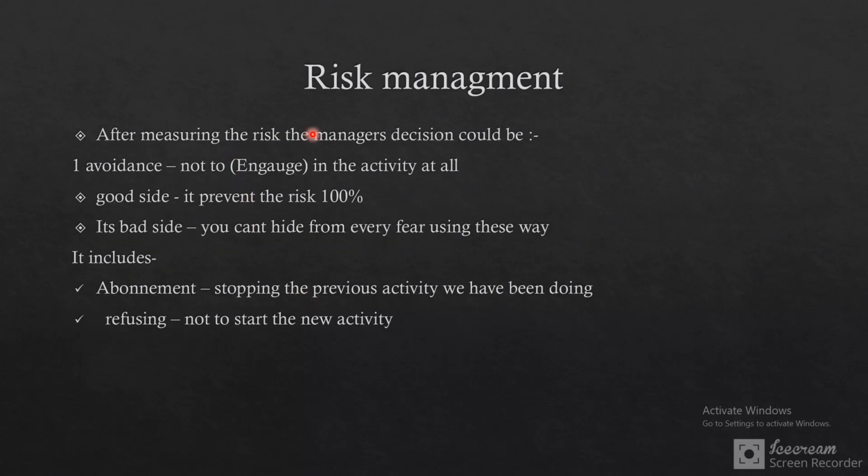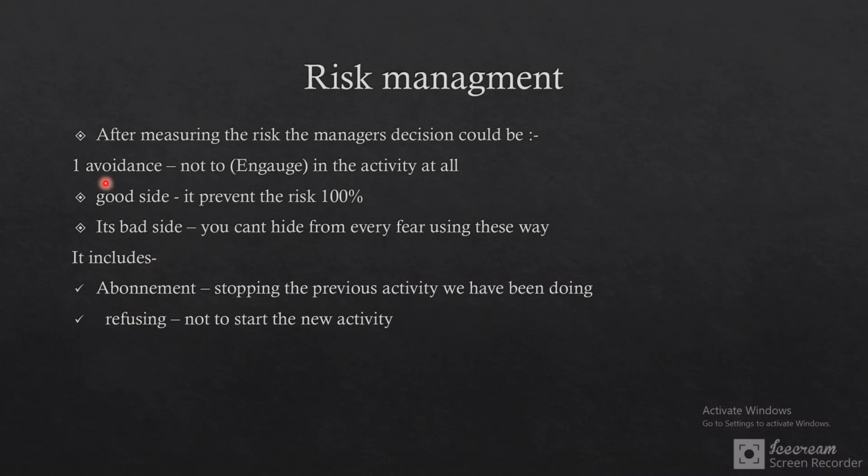After measuring, the risk manager's decision could be, one, avoidance. Avoidance is not to engage in the activity at all. It has its own pros and cons. The advantage is it prevents the risk at 100% level. Its disadvantage: you cannot hide from every risk. It's not possible to hide from every risk. If you did, there might be other good things that you might lose from doing this.